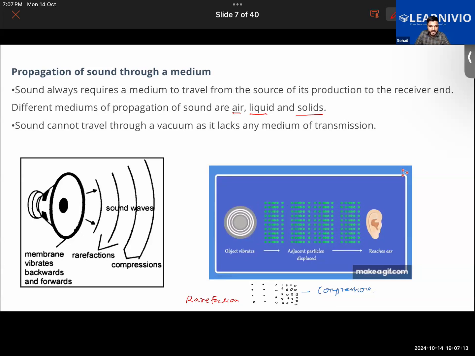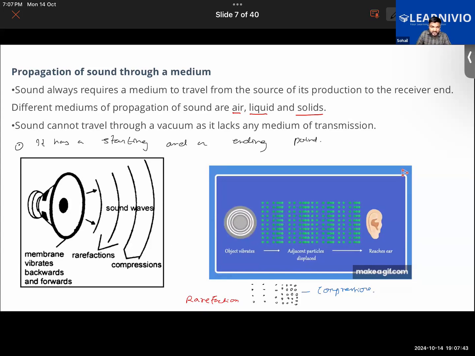Yes. So another important thing we are seeing here is that a medium is required for the propagation of sound. Further, the sound will be produced due to vibration of the particles of that medium, and it will always have a starting as well as an ending point. So let me add that: it has a starting point and an ending point.